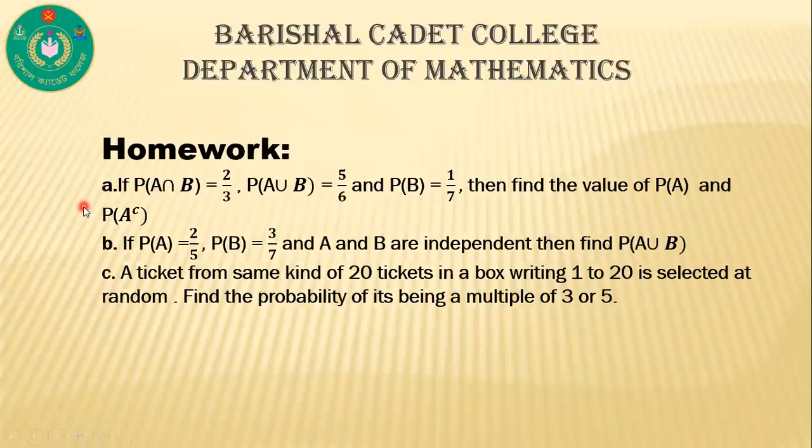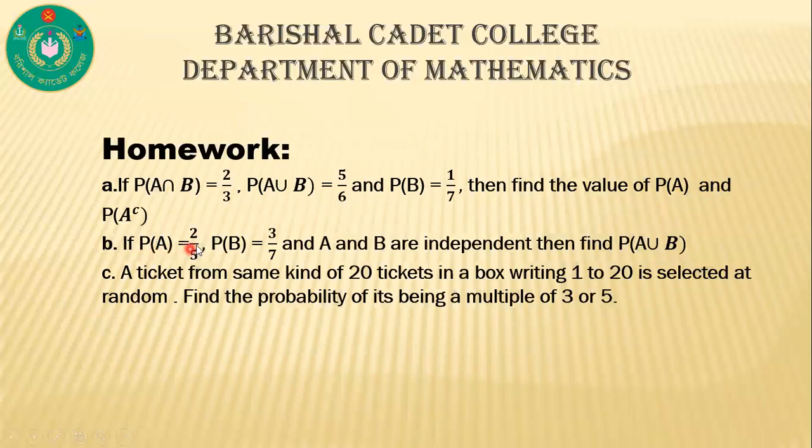Now this is your homework. If P of A intersection B is equal to 2 by 3, P of A union B is equal to 5 by 6, and P of B is equal to 1 by 7, then find the value of P of A and P of A complement.